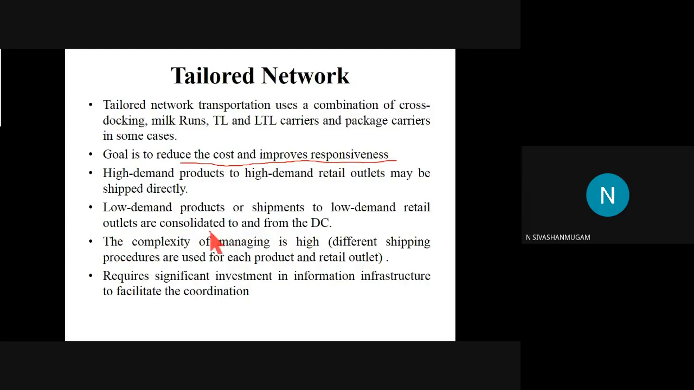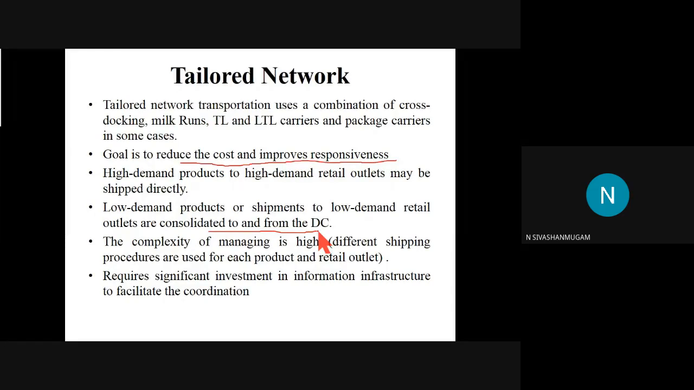What it means: if there is a product which has high demand, high demand means there is an immediate requirement for such a product. At that time, there is no need of any storage in between the supplier and buyer. Directly all the products can be shipped to the buyer. There is no need of any distribution center in between as a middle layer.